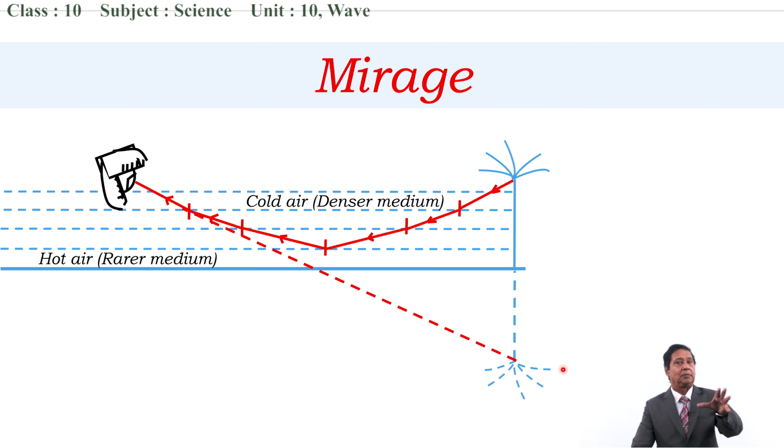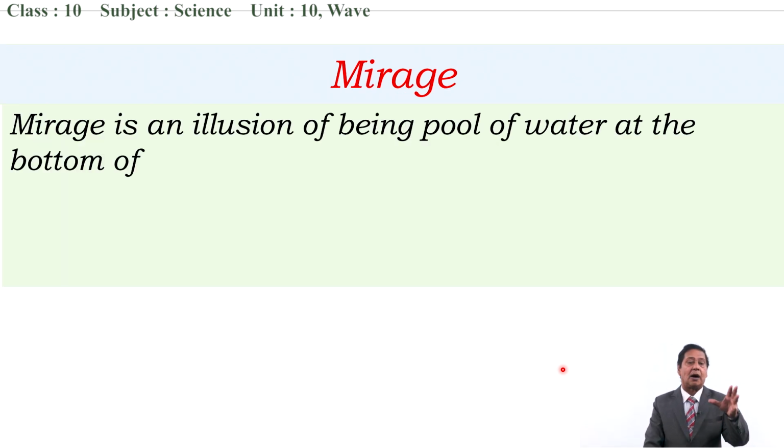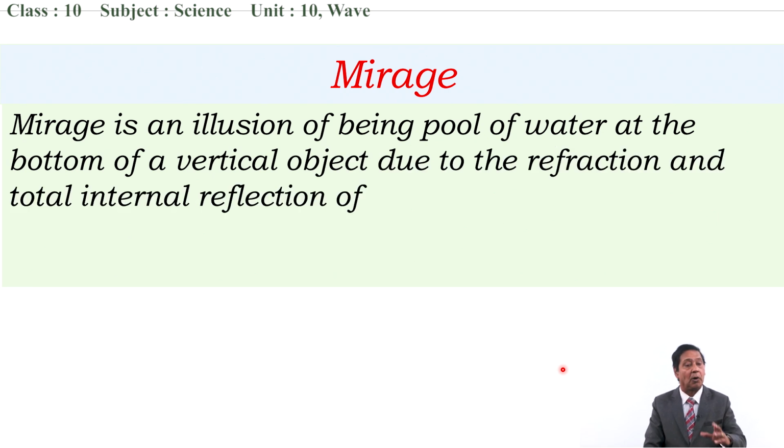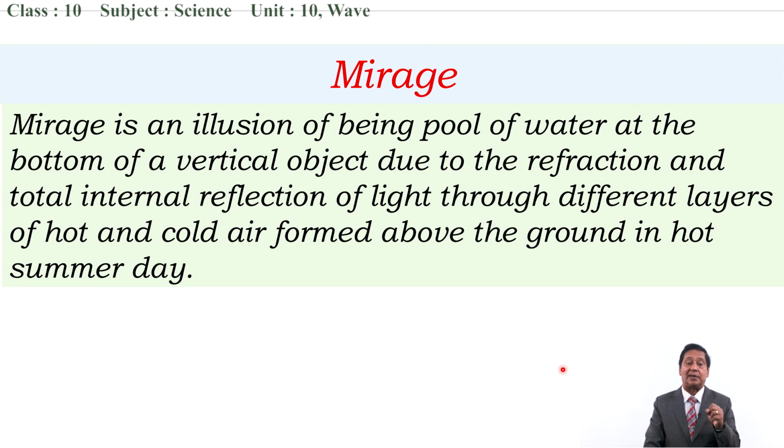This is called mirage. Yes, this is mirage. We can say shortly, mirage is an illusion of a pool of water at the bottom of a vertical object due to the refraction and total internal reflection of light. There are two conditions, mind it, not only total internal reflection, because of refraction and total internal reflection of light through different layers of hot and cold air formed above the ground on a hot summer day.